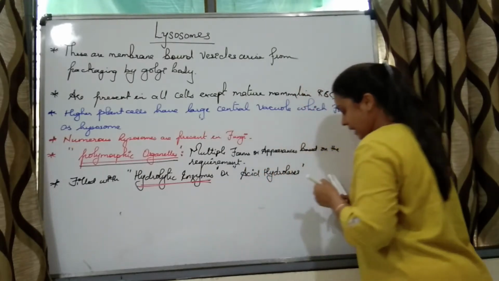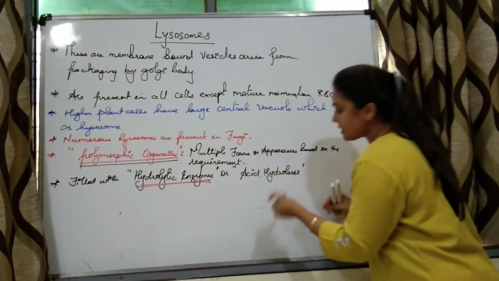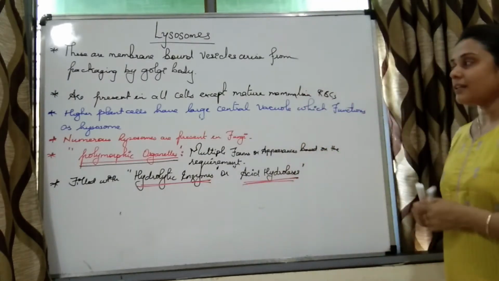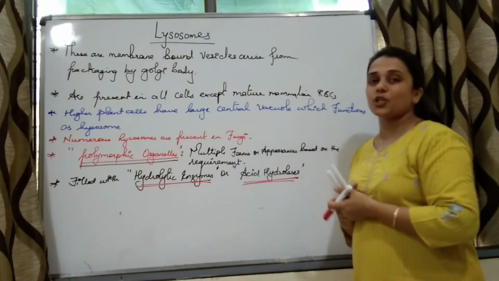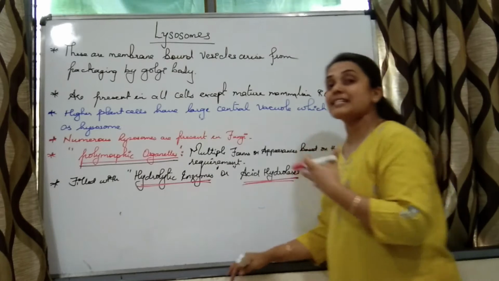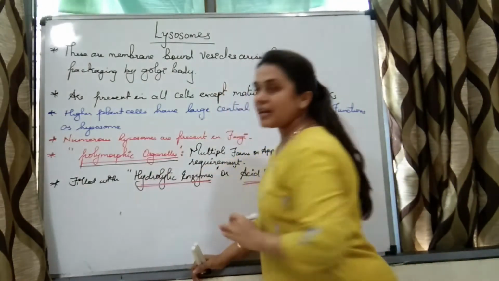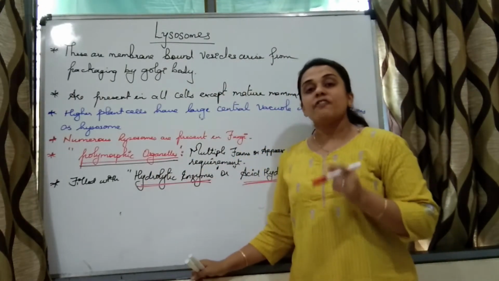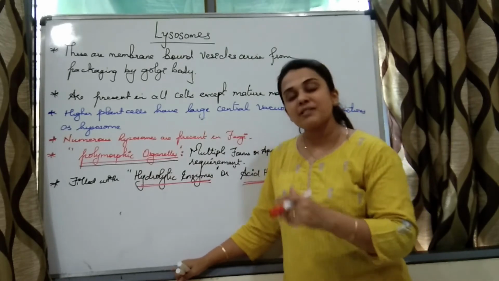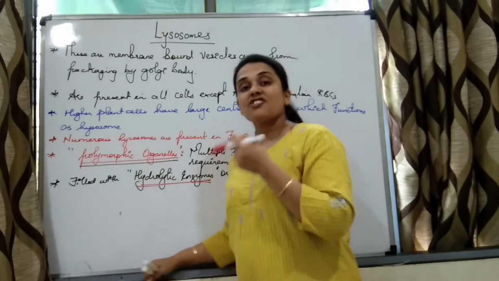So it is nothing but a membrane bound vesicular structure which is filled with lots of enzymes, and those enzymes are hydrolytic enzymes. We use the word hydrolytic enzymes.